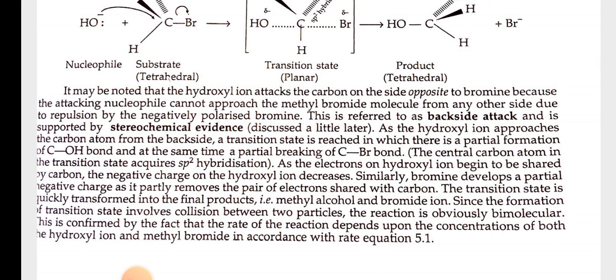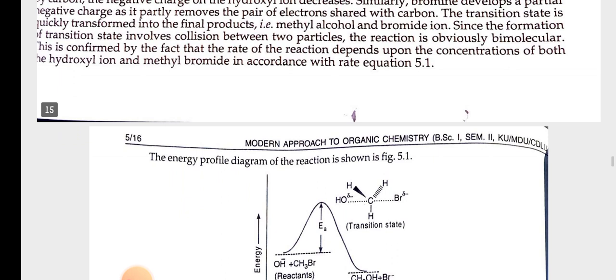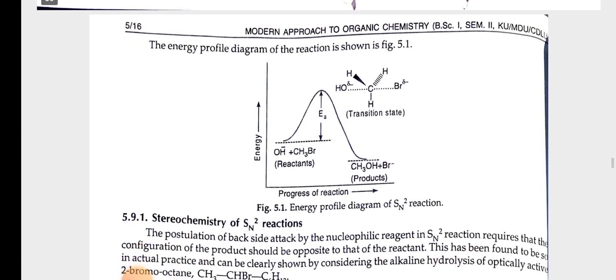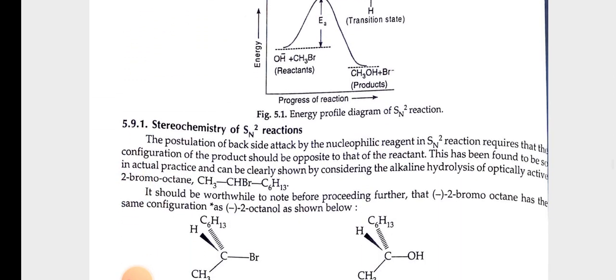Since the formation of the transition state involves collision between two particles, the reaction is obviously bimolecular. This is confirmed by the fact that the rate of reaction depends upon the concentration of both the hydroxyl ion and methyl bromide in accordance with rate equation 5.1. The energy profile diagram of the reaction is shown in Fig 5.1.